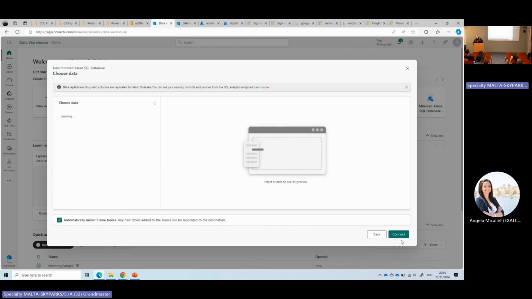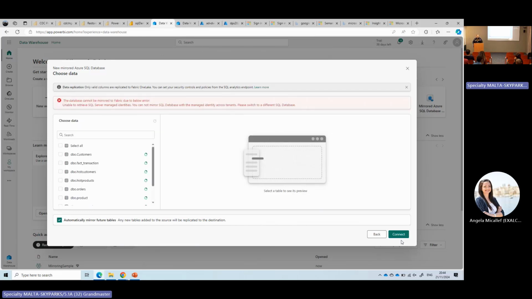I'm not sure it will work, because the problem is not my authentication to SQL. The problem is that SQL needs to come here.